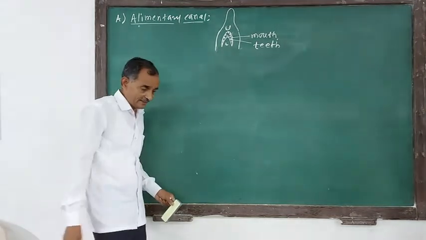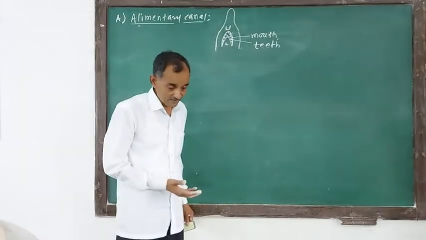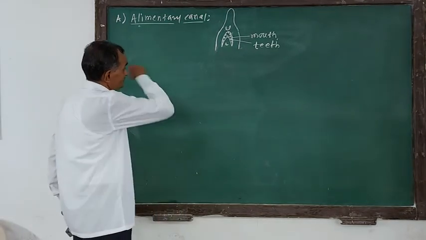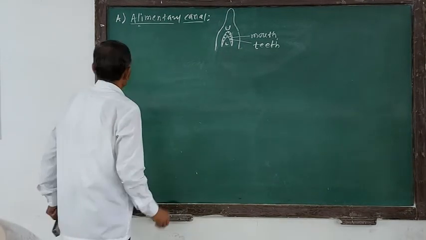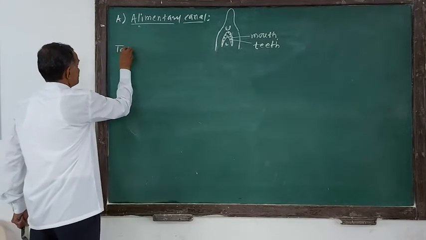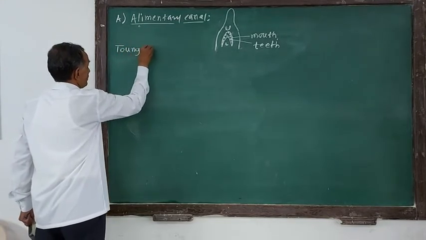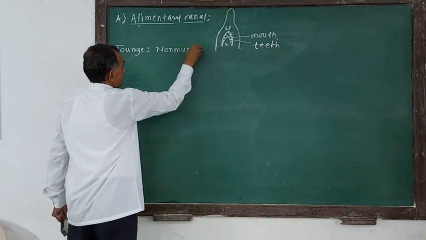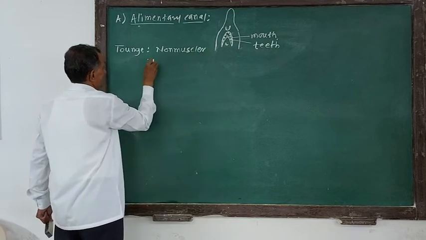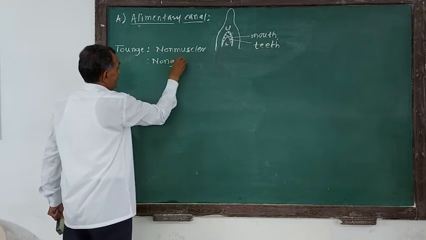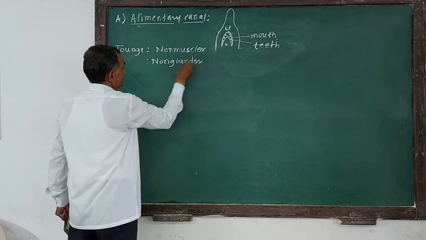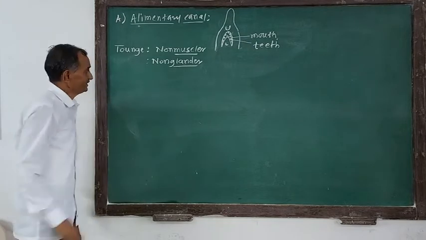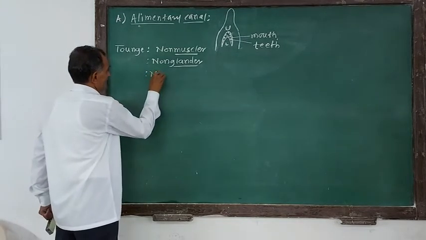Now, the mouth cavity also consists of a tongue at the floor, and this tongue is non-muscular. We have not shown the tongue in the diagram, but the tongue of Scoliodon is non-muscular. What does it mean? Very simple: muscles are absent. It is non-glandular, which means glands are absent. And it is non-protrusible.